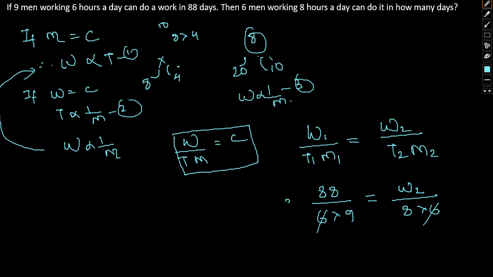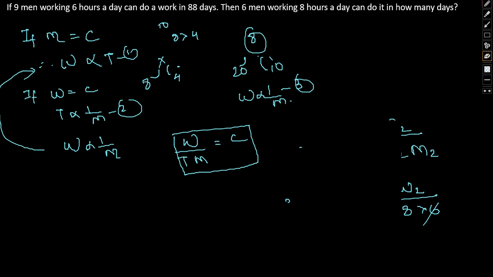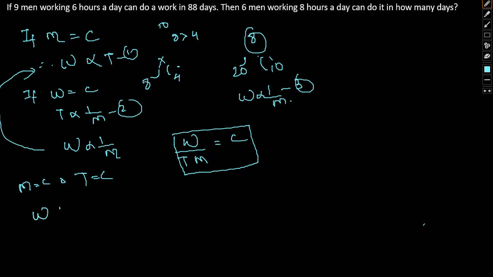Okay, my bad guys, there should be another relation with respect to days as well. Just give me a second. We'll have one more relation with respect to the number of days. Suppose men is constant and time per day is also constant, then work will be directly proportional, or rather, work will be inversely proportional to the number of days. Okay, so this is another condition which we can see.